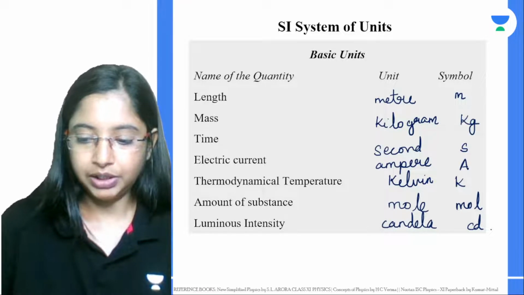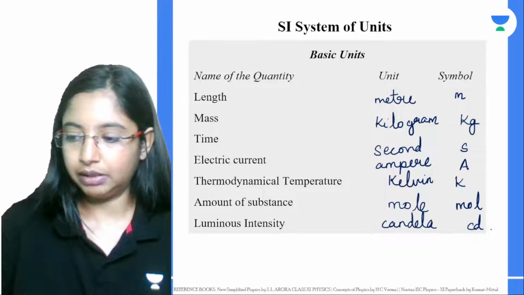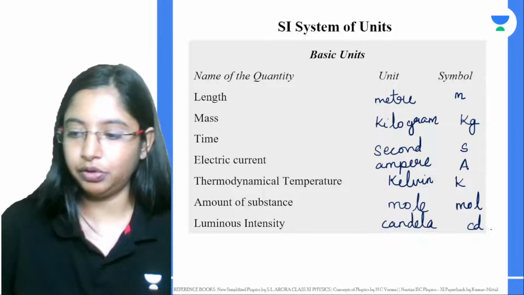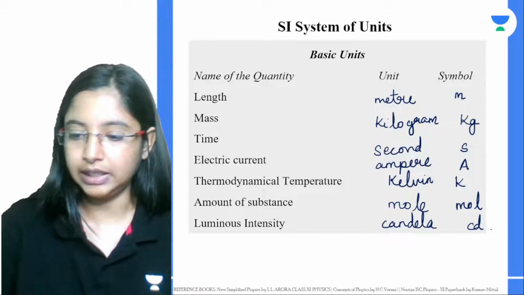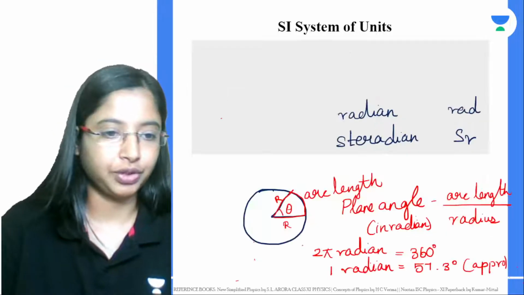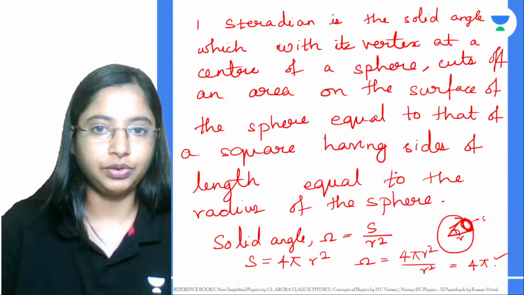Now, before we go ahead, one more important thing to notice is what characteristics a unit should have.